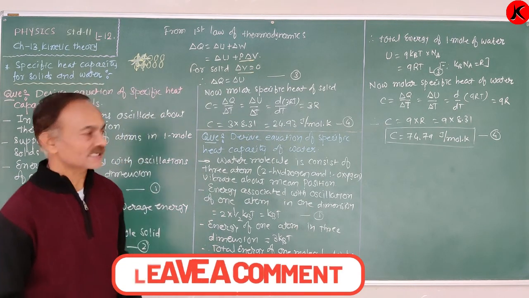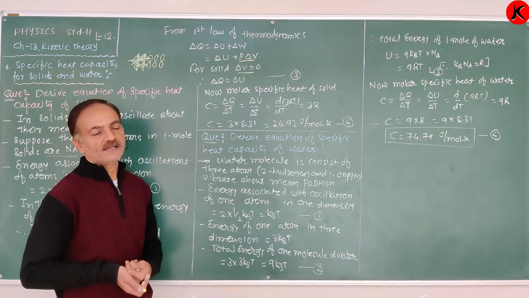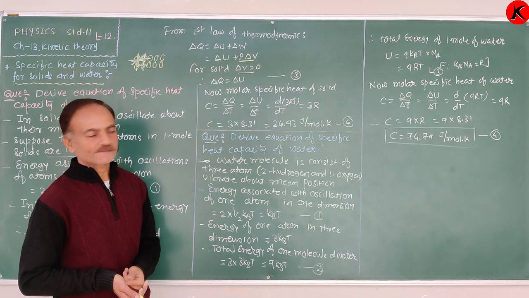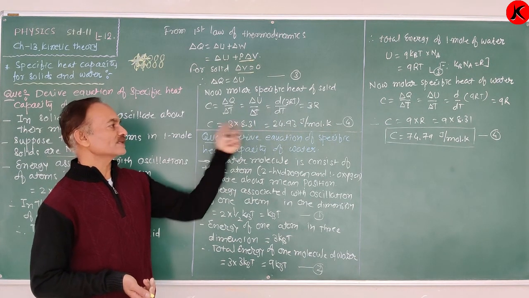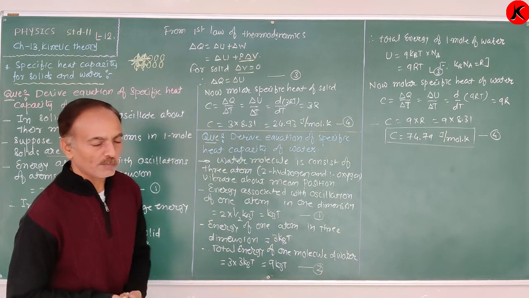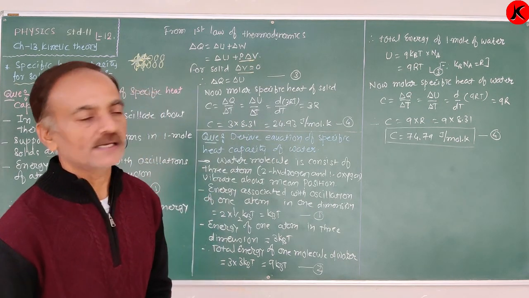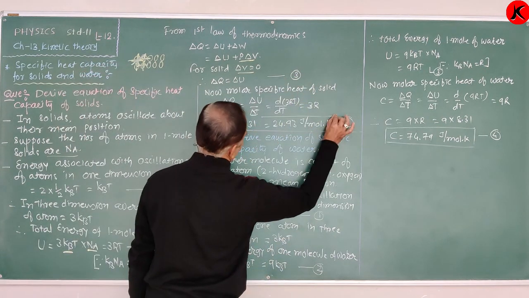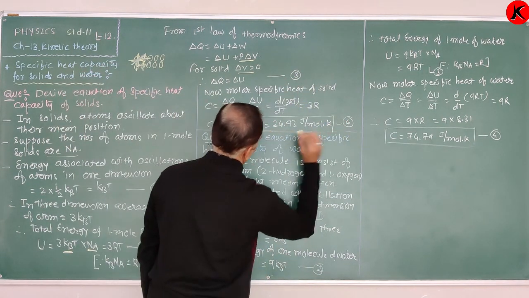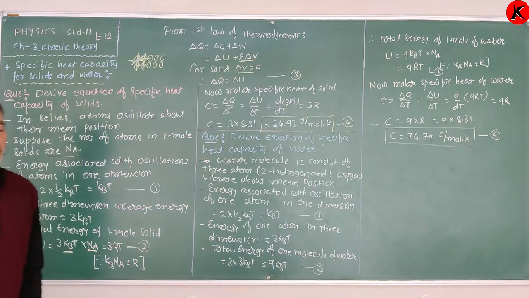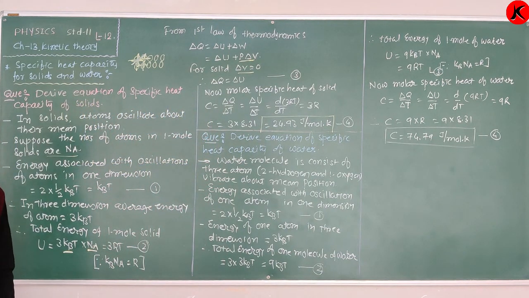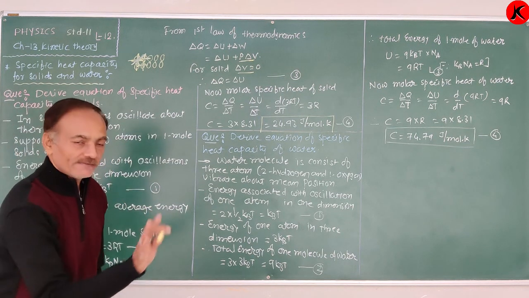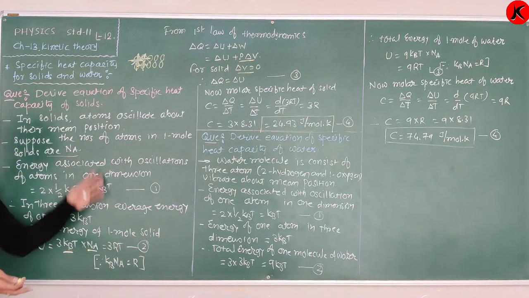The value of R, the universal gas constant, is 8.31 joule per mole Kelvin. Therefore, 3 into 8.31 is 24.93 joule per mole Kelvin, which is the value of specific heat capacity for 1 mole of solid. Is that clear? Okay, again we repeat it, that is quite different here.